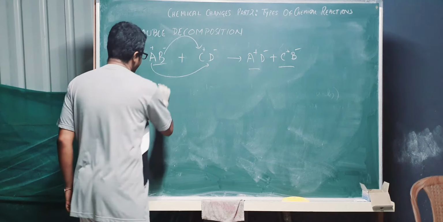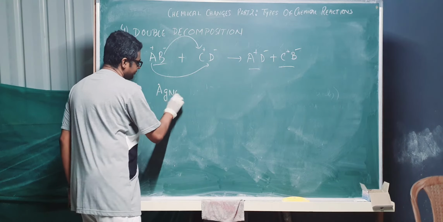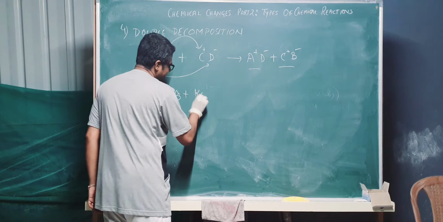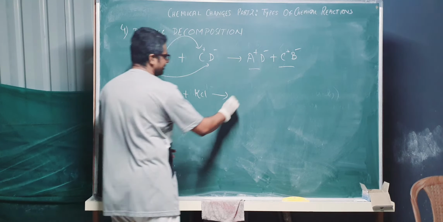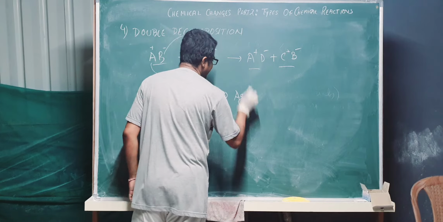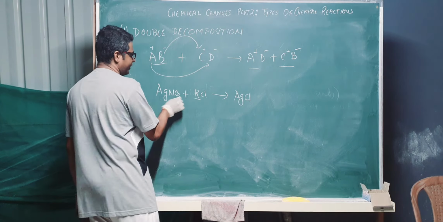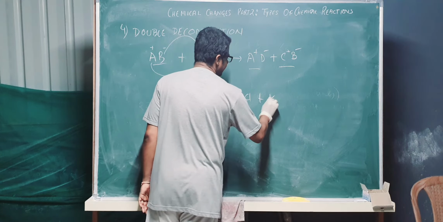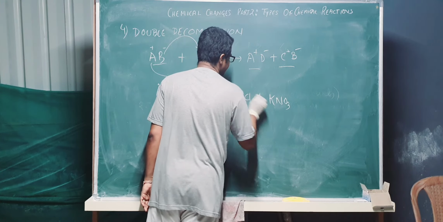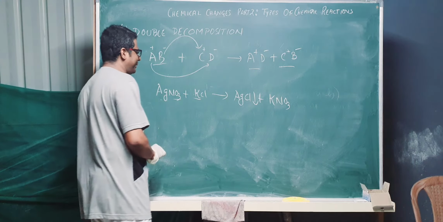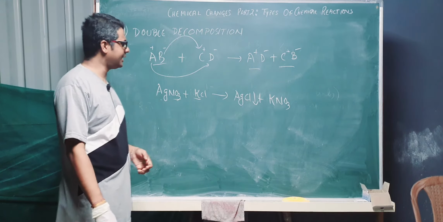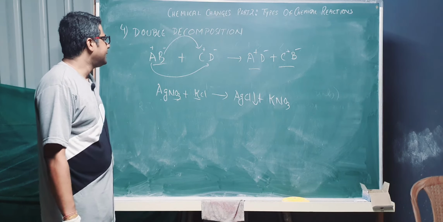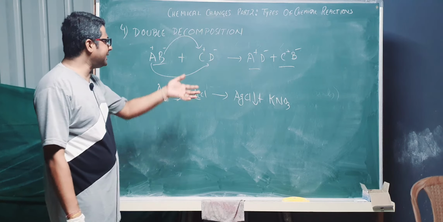Let's take AgNO3 plus KCl. What is going to form? Ag is going to take Cl, AgCl. K is going to take NO3, KNO3. AgCl will give white precipitate. So white precipitate is formed. I think we have done this kind of reaction. Clear. So here you can see they are exchanging radicals.